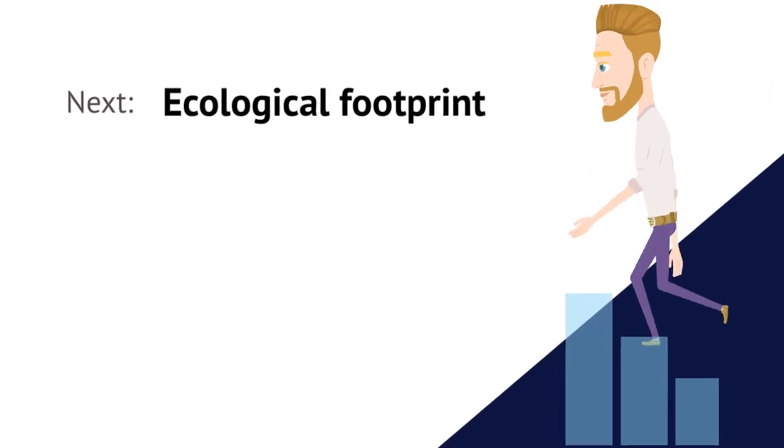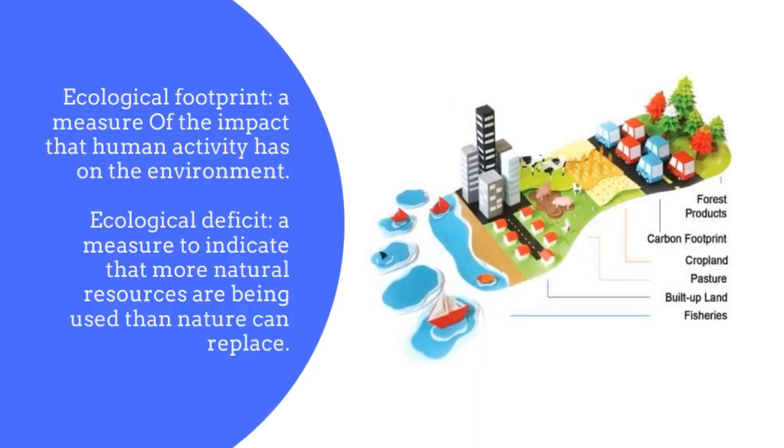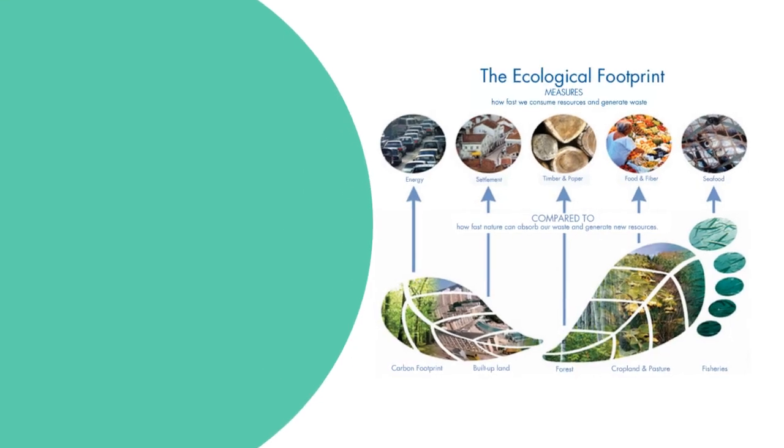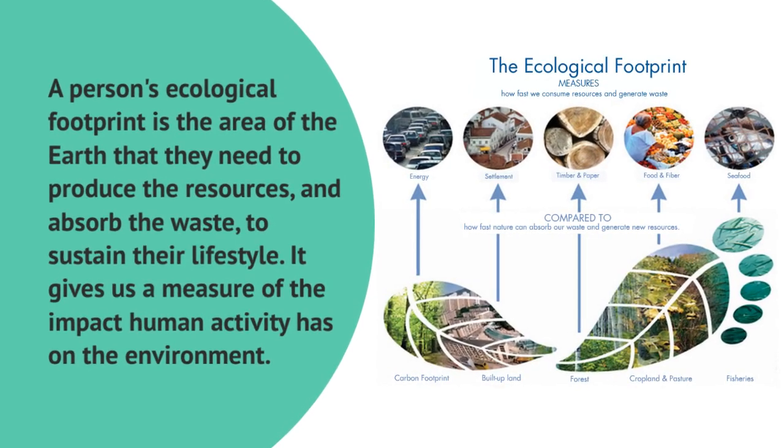Next, ecological footprint. Ecological footprint: a measure of the impact that human activity has on the environment. Ecological deficit: a measure to indicate that more natural resources are being used than nature can replace. A person's ecological footprint is the area of the earth that they need to produce the resources and absorb the waste to sustain their lifestyle. It gives us a measure of the impact human activity has on the environment.